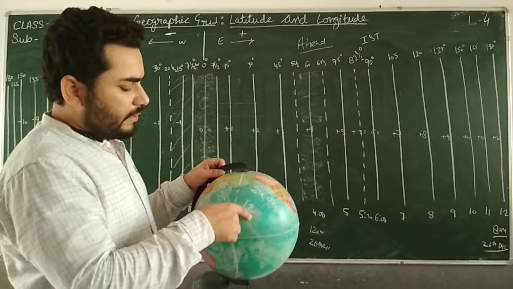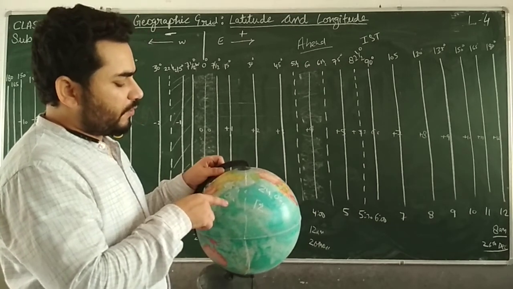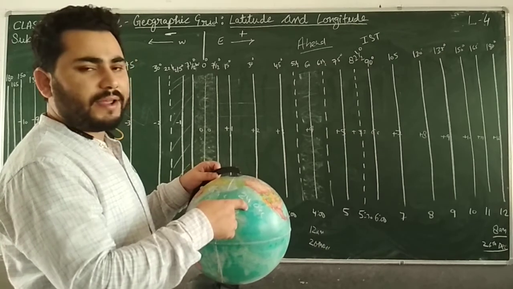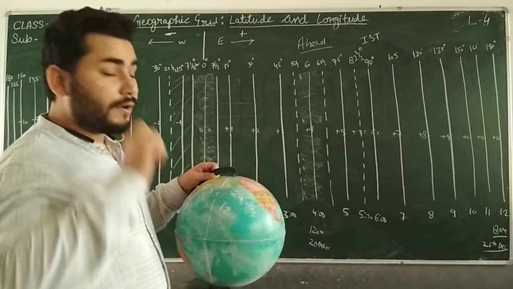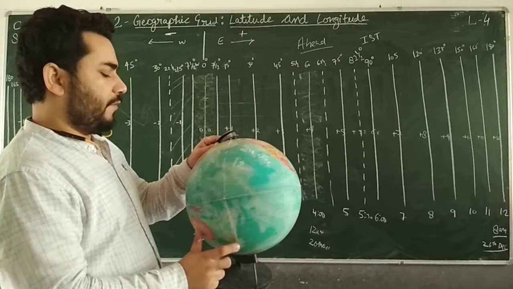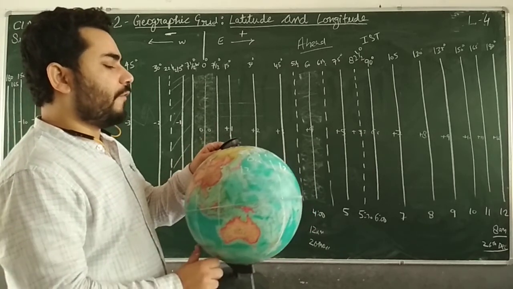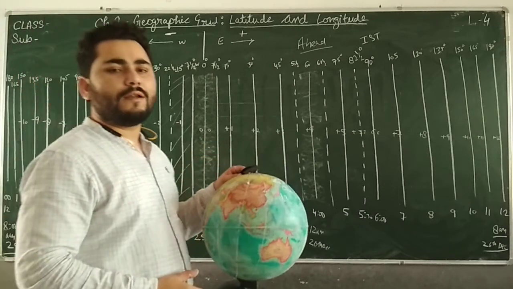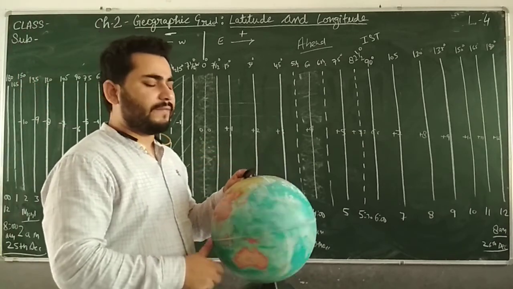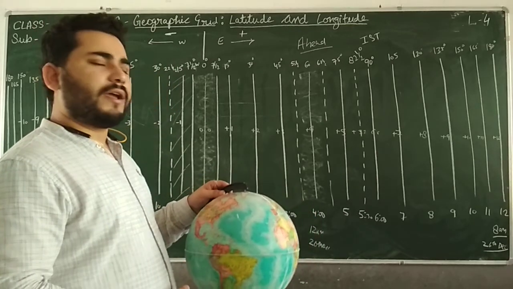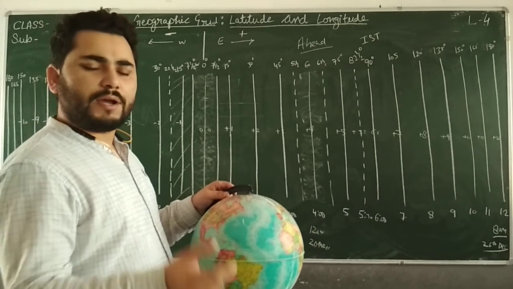When you were here, it was 25th of December and 12 p.m. But when you entered here, it is 12 p.m., but 24th of December. Now this earth will keep rotating, and after 12 hours, it will be 12 at night, and the date will get changed. It will be 25th of December, and then again you will do the celebration.